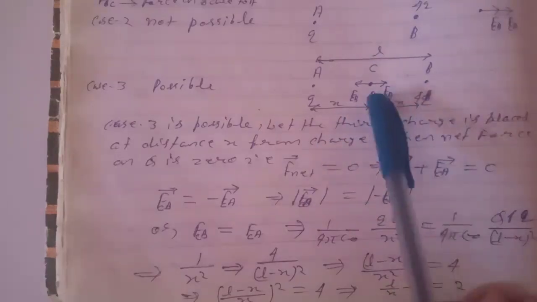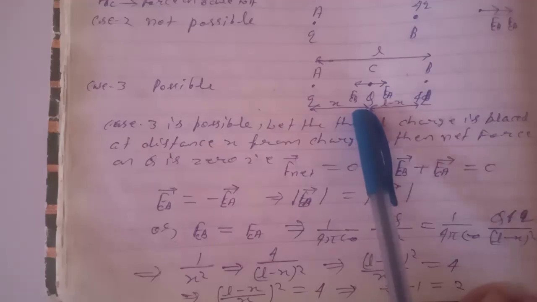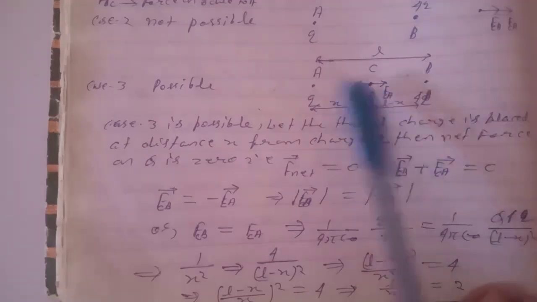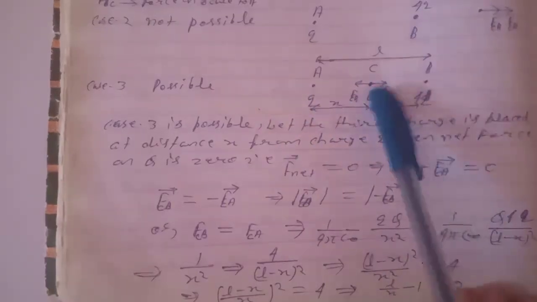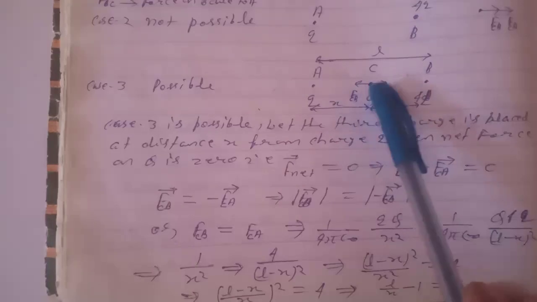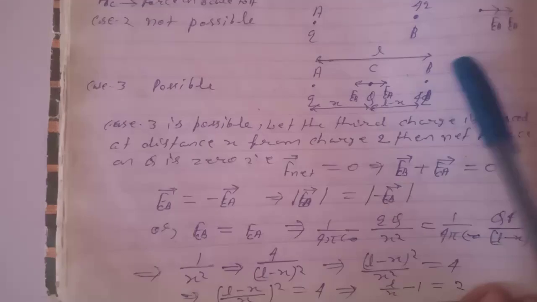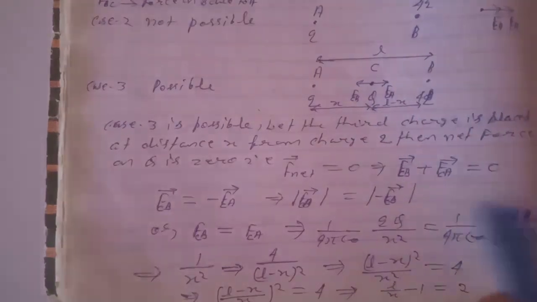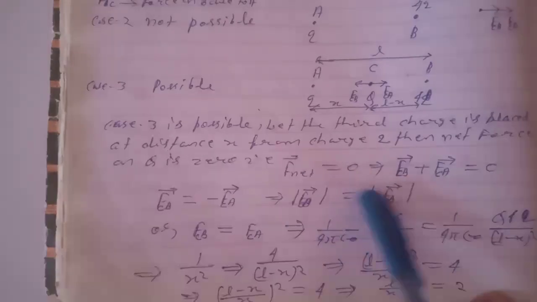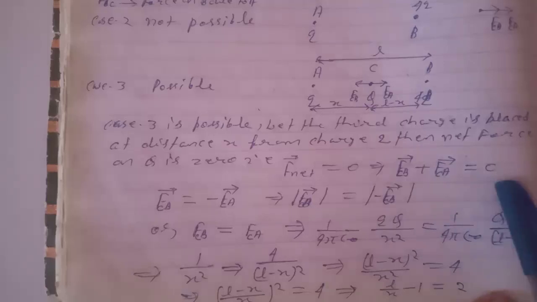Force on C due to B will be in this direction, which is given as F CB, and force on C due to A will be in this direction, because these are opposite to each other. So equilibrium may be possible, and if the sum of these forces is equal to 0, then the particle at this point is in equilibrium.